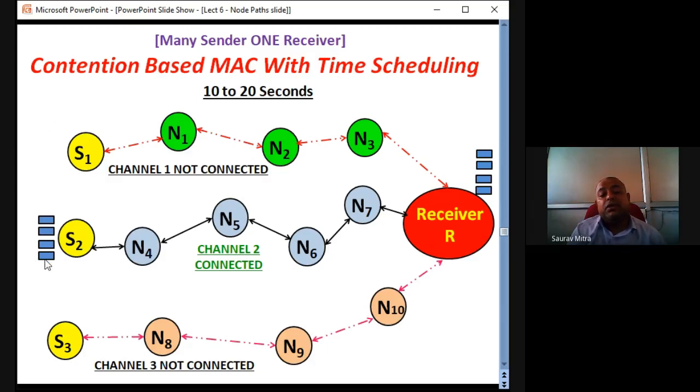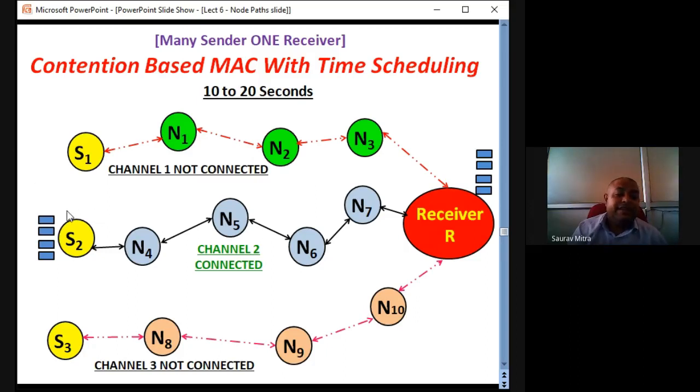If S1, S2, S3 are all transmitting data at the same time, there is no data collision at intermediate routing nodes, but there will be data collision at the receiver, because the receiver has only one transceiver. This receiver has one receiving antenna, so the data from N3, that is S1 data, S2 data and S3 data, will all be received by the receiver R at the same time if there is no MAC protocol, if there is no scheduling. In that case, all this data collision will happen at the receiver end. But in this case, with time scheduling, that kind of thing is avoided.